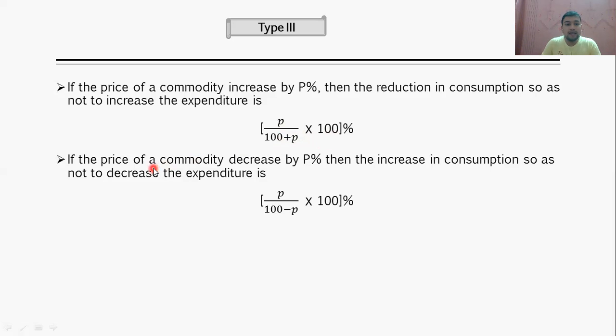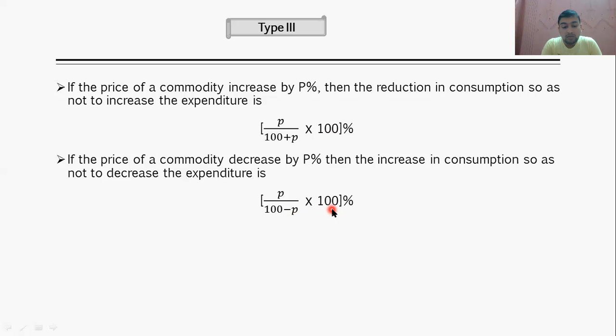In the second case, if the price of the commodity decreases by P percentage, then the increase in consumption so as not to decrease the expenditure is P upon 100 minus P into 100. In the second case, your income is effectively increasing.